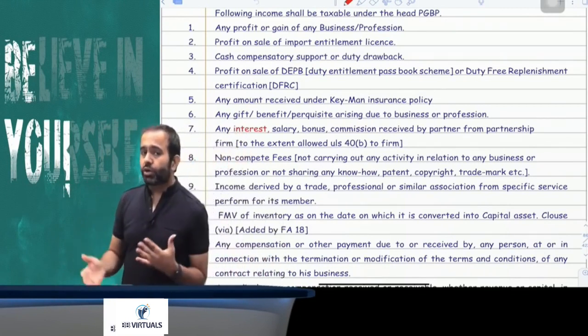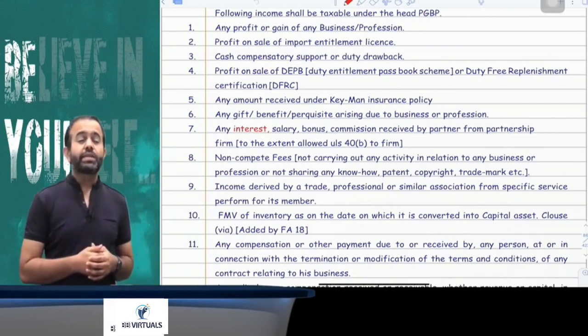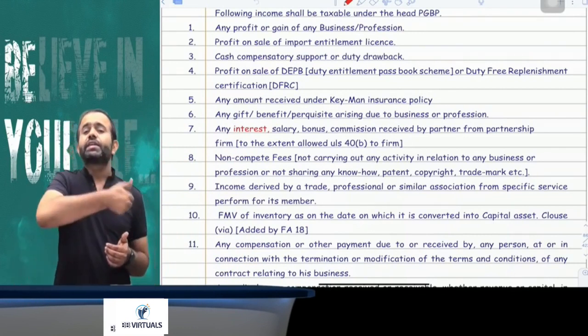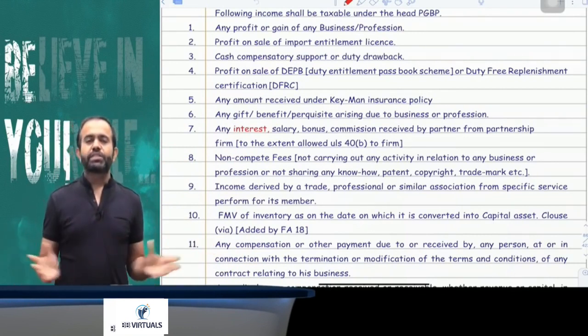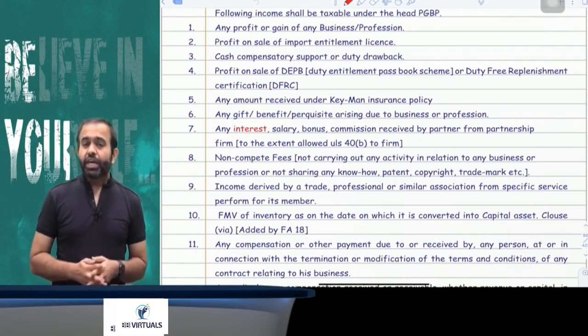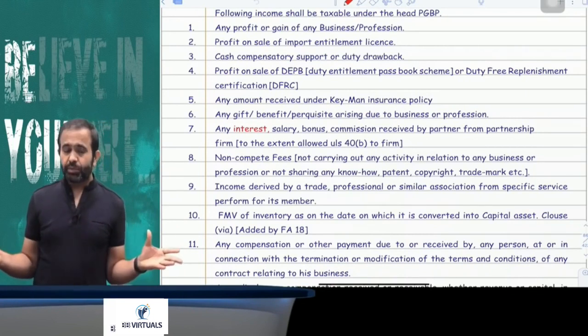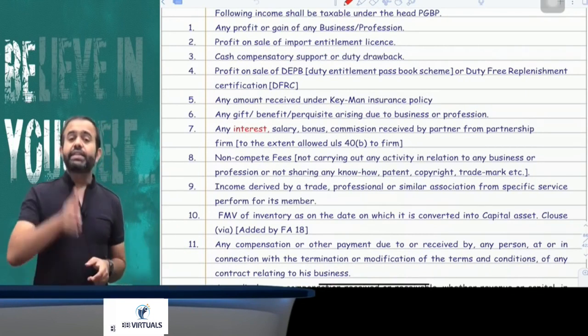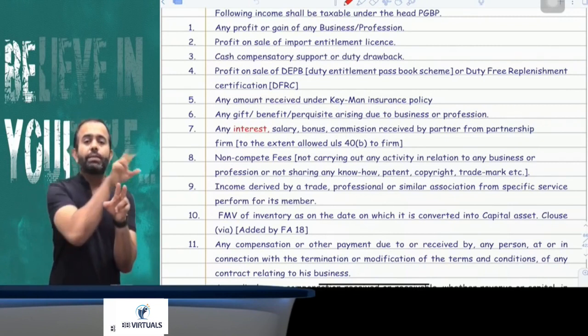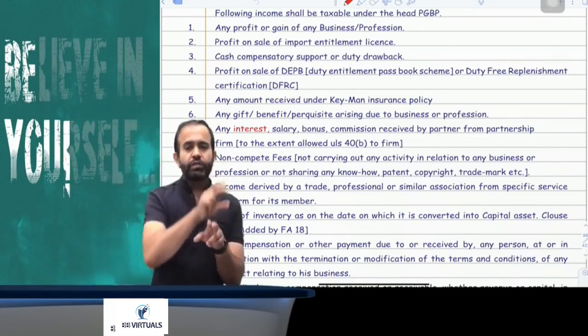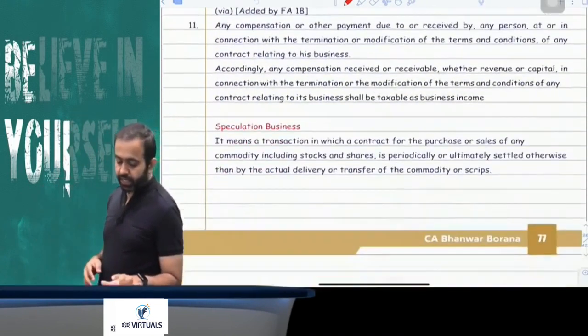If there is any business contract and there is a termination or modification of its terms and conditions, and you receive any compensation for that, then that compensation will be taxable under the head PGBP. If an employer receives any sum from a Keyman insurance policy, that will be taxable under the head PGBP. And in case of conversion of stock in trade into a capital asset, at the time of conversion, the FMV will be taxable under the head PGBP.